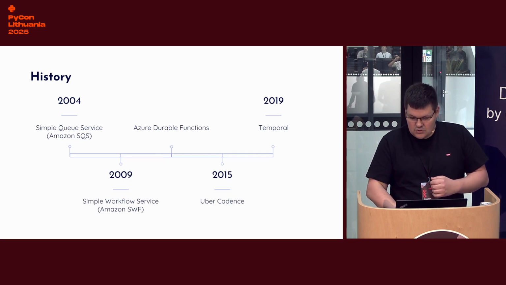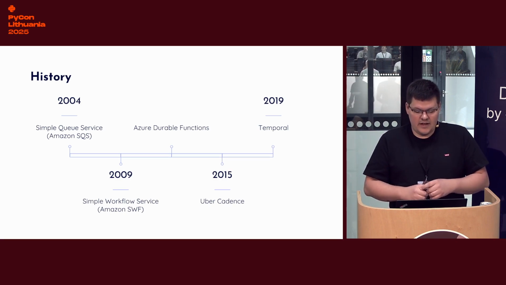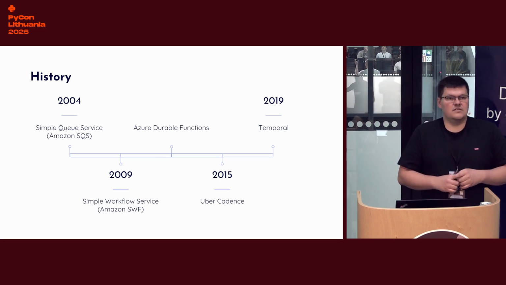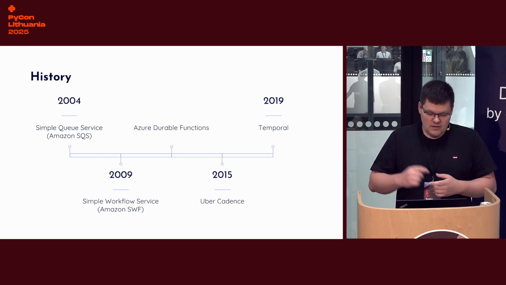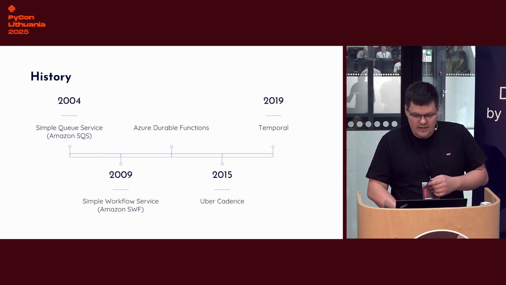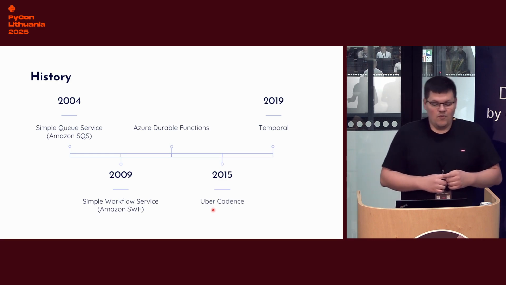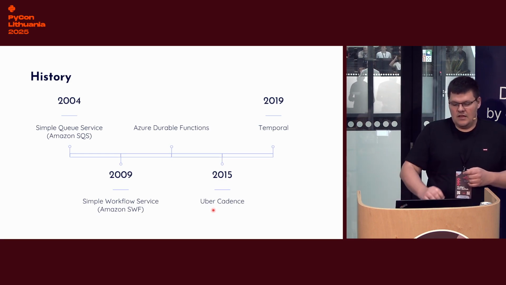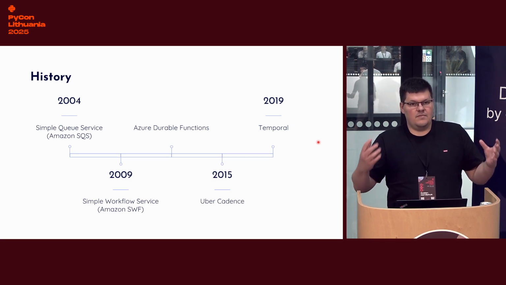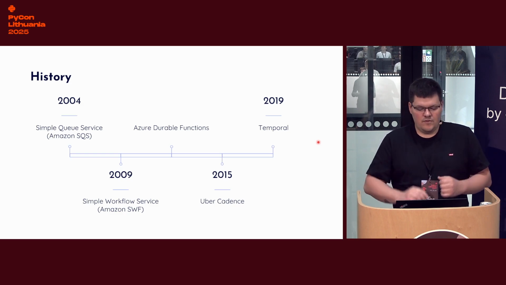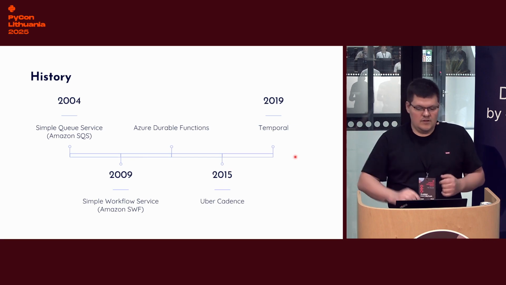And next, Abbas worked for Microsoft, and Microsoft delivered Azure Durable Functions, like a guarantee of execution. Azure Durable Functions is a feature of Azure Functions, like AWS Lambda, that lets us write stateful functions in a serverless environment. So a Lambda function is stateless. However, an Azure Durable Function is stateful. And next, both together worked at Uber and delivered Uber Cadence in 2015. And finally, in 2019, both founded the company Temporal and its core product, the Temporal workflow manager solution.